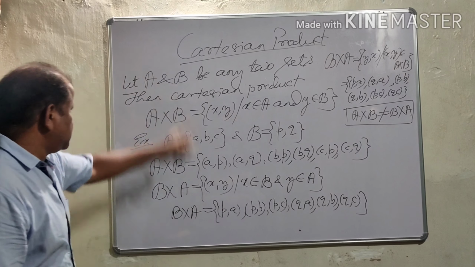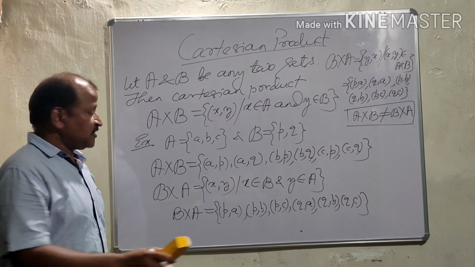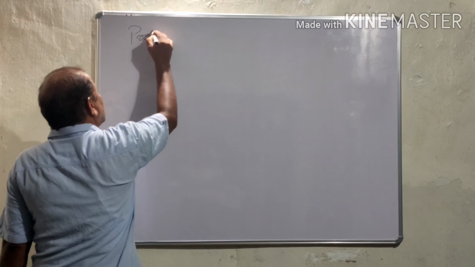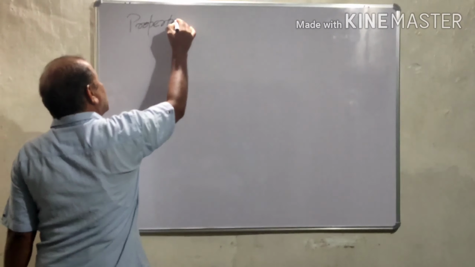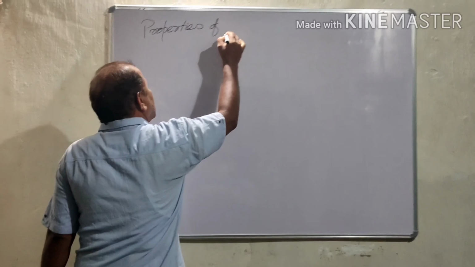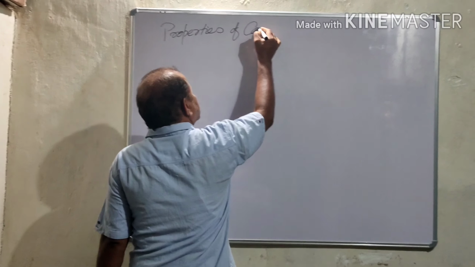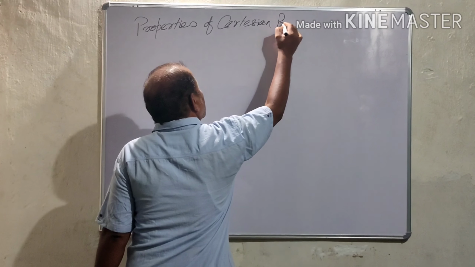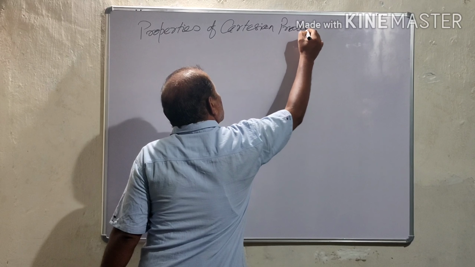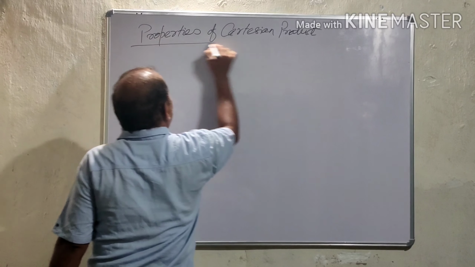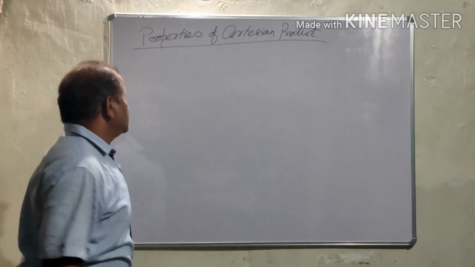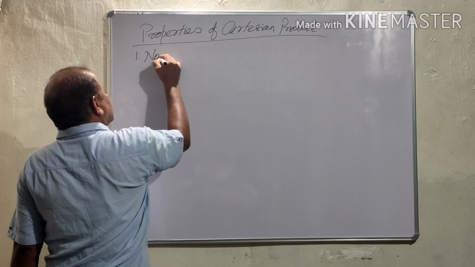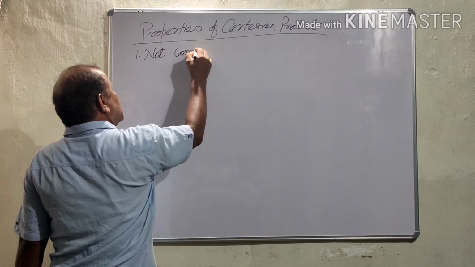Let us write the properties of Cartesian product. Number one, we have seen, not commutative.